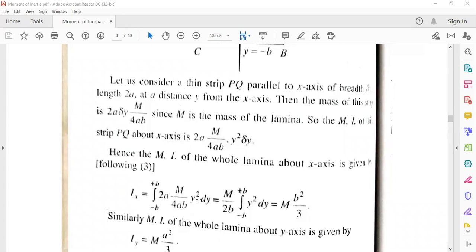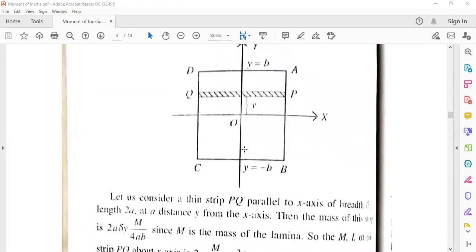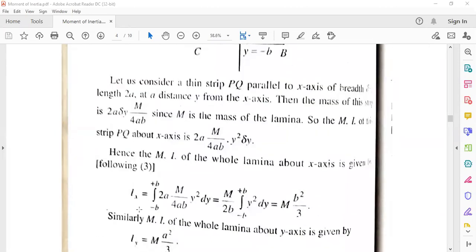Look here. About x axis, 2a is the length of the strip, delta y is the breadth of the strip, and m by 4ab is the density. About x axis it is y square. The limits of integration are minus b to plus b. So Ix equals the integral from minus b to plus b of 2a m by 4ab y square dy.